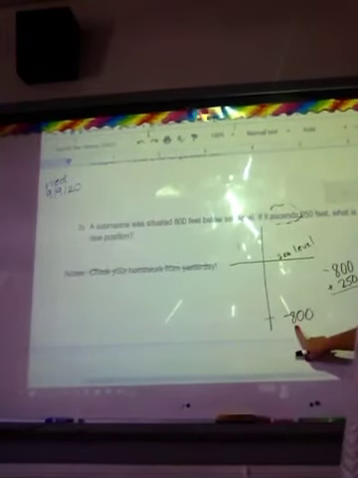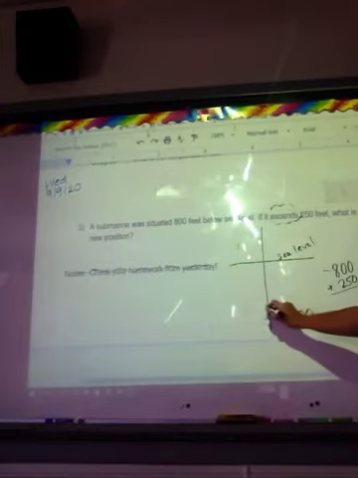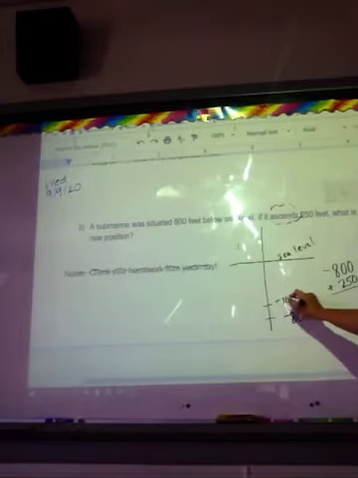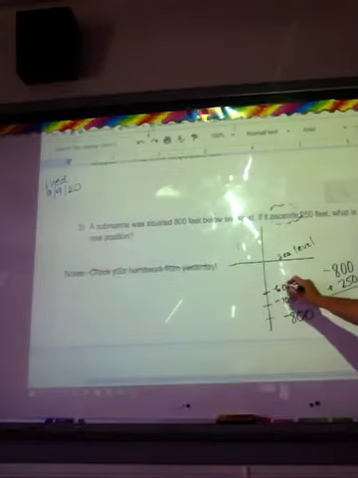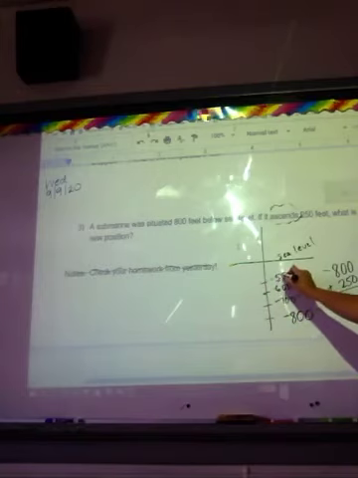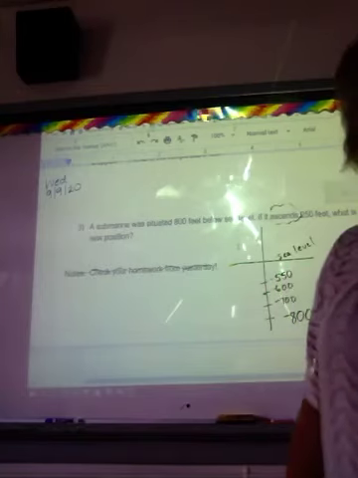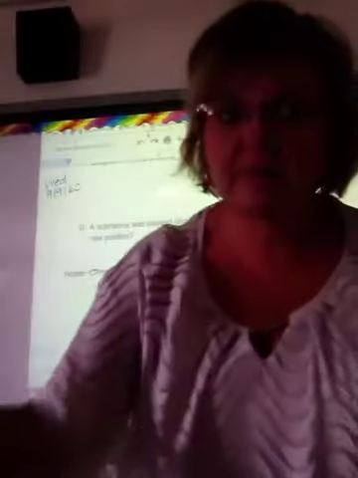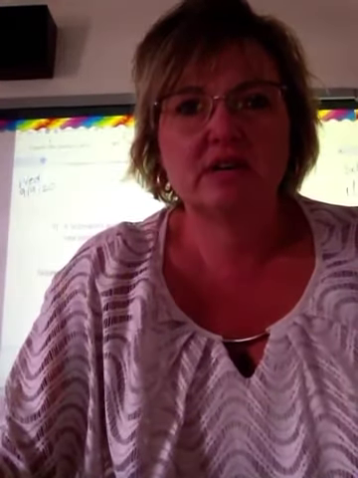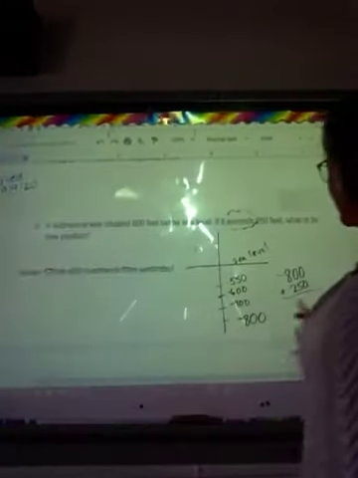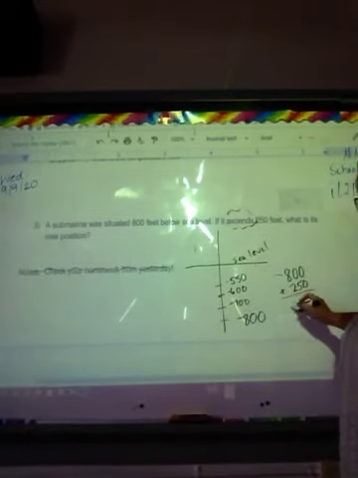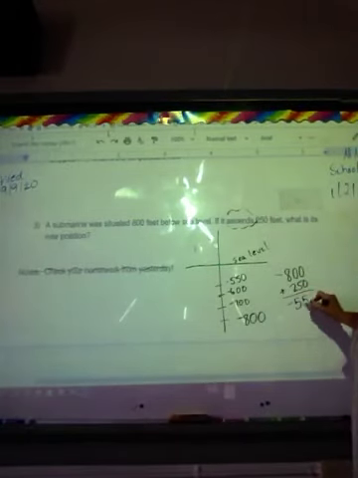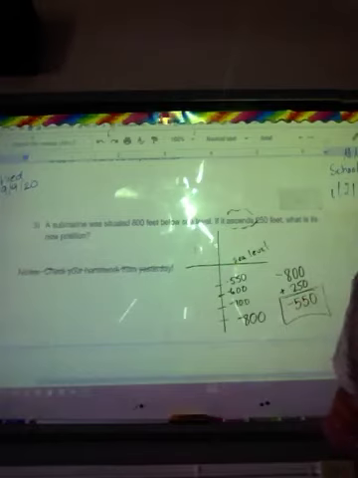Okay, we're starting at negative 800. If we go up 200, well, here's a negative 700. Here's a negative 600. That's 2, and then we need to go 50 more. So to negative 550. Okay? So you could think this through. If you want to put this in your calculators, I'm cool with that. Make sure you know where to find your negative button. And if you need help with that, ask me when we're in class together. Okay? So the new level for this would be at negative 550.